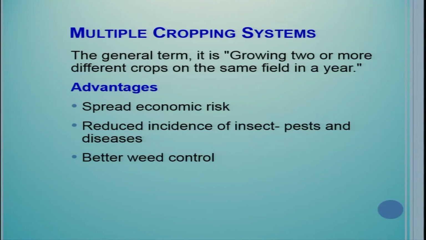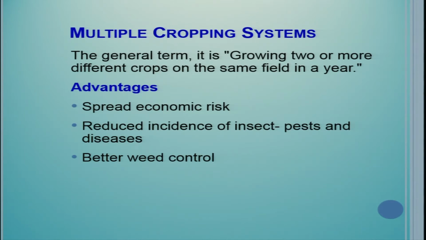Multiple cropping is a general term, and growing two or more different crops on the same field in a year is known as multiple cropping. Generally, two or more crops are taken, and sometimes very intensive rotations are there where 4 crops are also possible in 1 year. So those kind of rotations need some special care, special attention. Otherwise, there will be nutrient mining and a lot of issues related to sustainability of such systems.